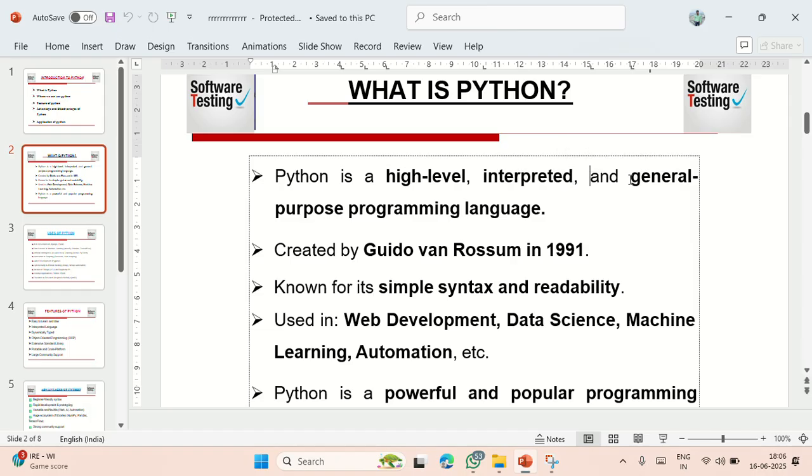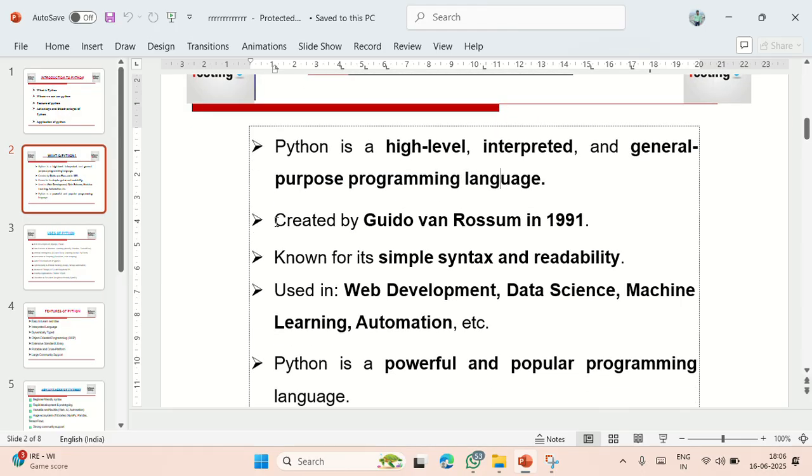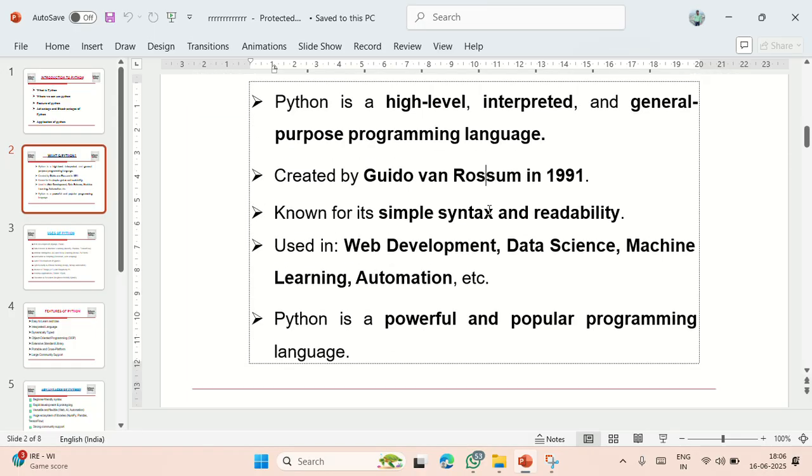If I talk about general purpose programming language, as the name itself says, general means we can use it for anything. Guido van Rossum created the Python programming language in 1991.